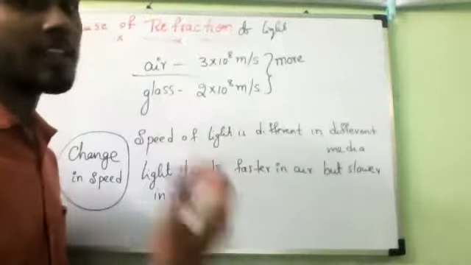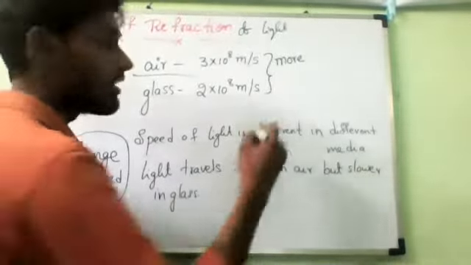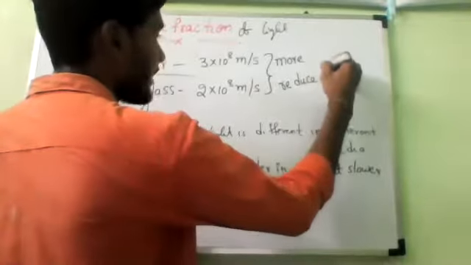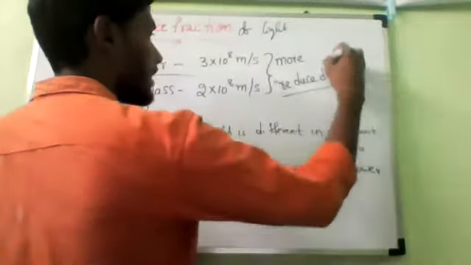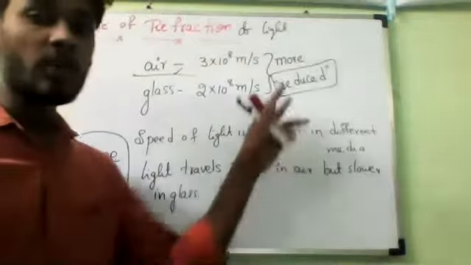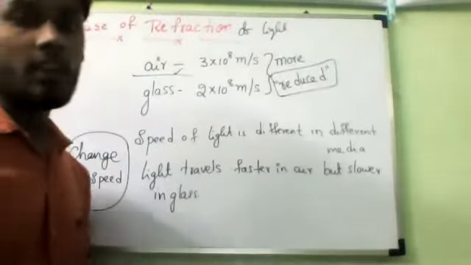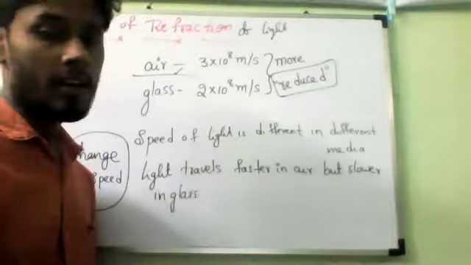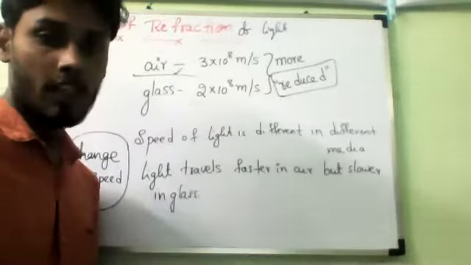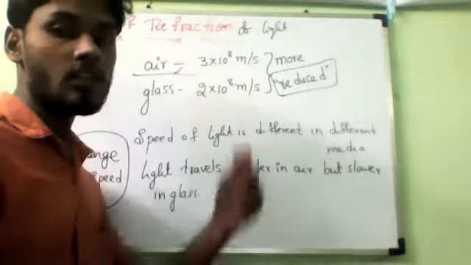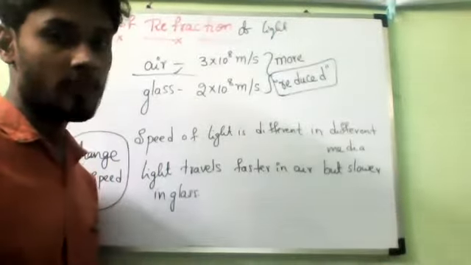Changes means either it is increasing or decreasing. The speed will decrease, meaning reducing. Is it yes or no? When the light is entering from air into glass, the speed will reduce. The same way, when the light is entering from glass to air, again the speed will increase. So that is the cause of refraction of light.